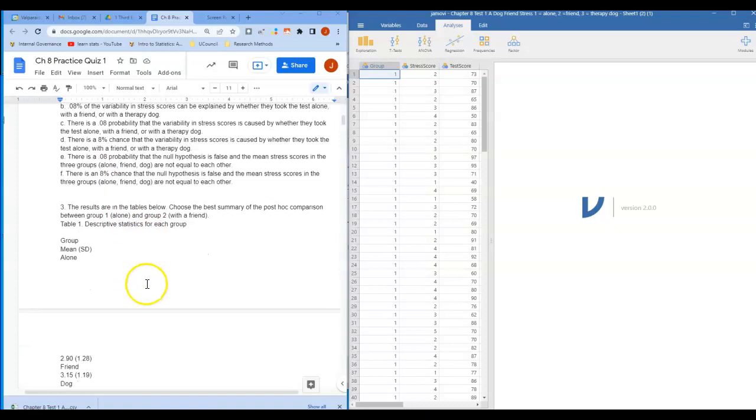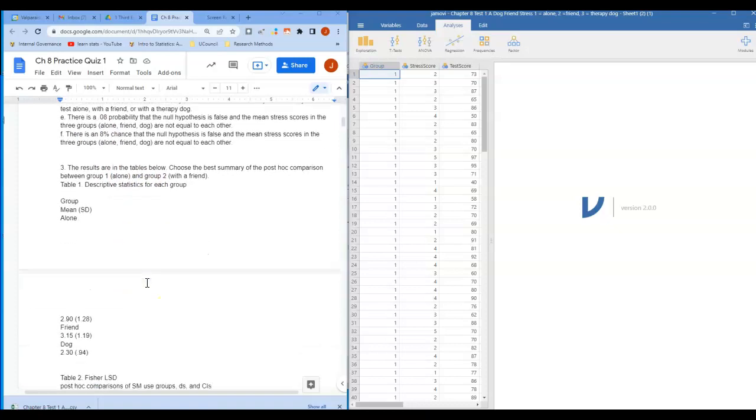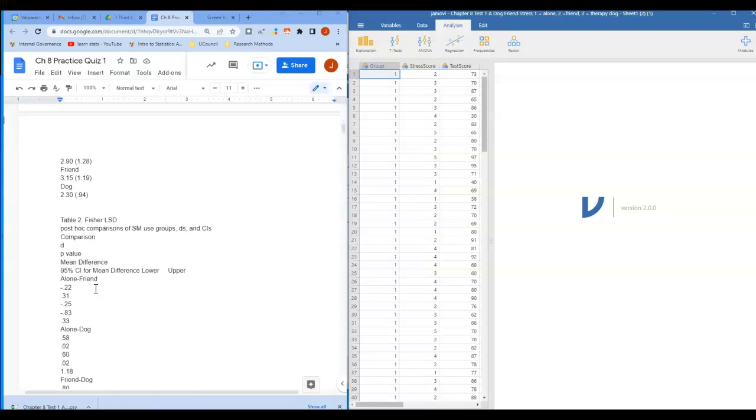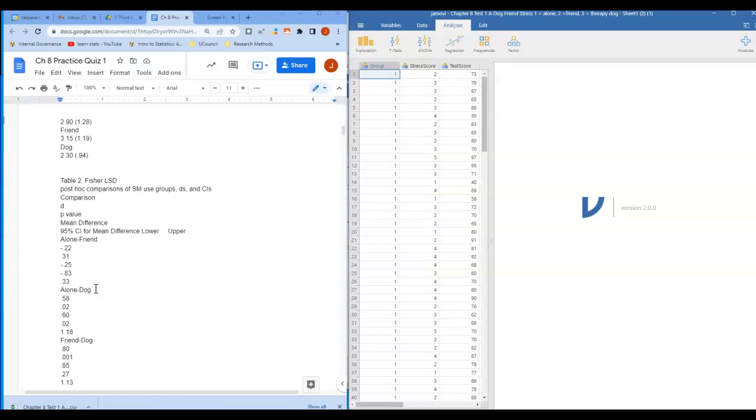Okay, for number 3, the results are in the tables below. This particular output is a little bit hard to read because what you're looking at in Blackboard is a little bit clearer. But we have an alone group with a mean of 2.90, a friend group with a mean of 3.15, and a dog group with a mean of 2.30. And then the numbers in parentheses are the standard deviations. The second table looks at the actual post-hoc tests as well.